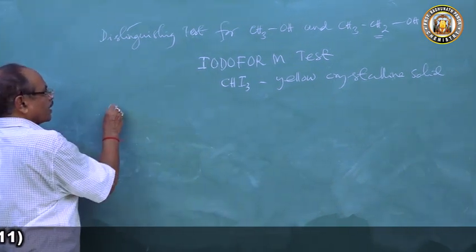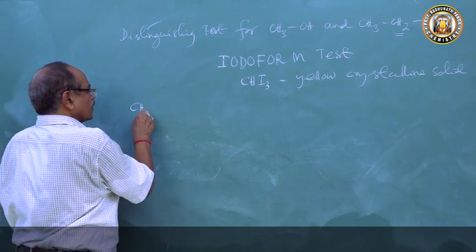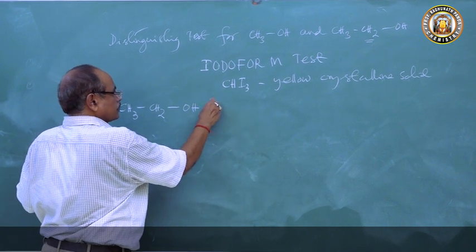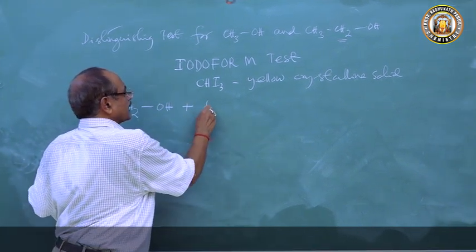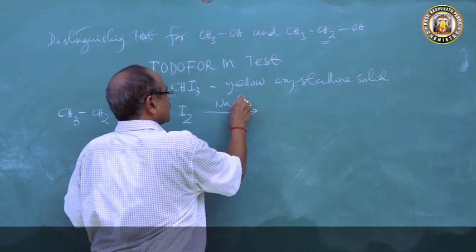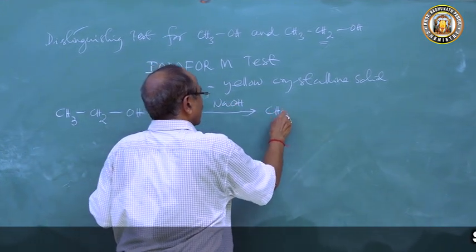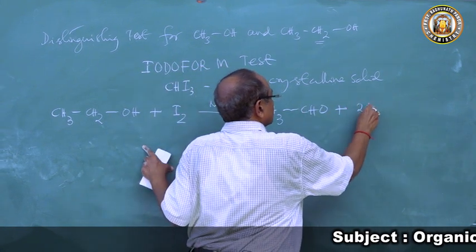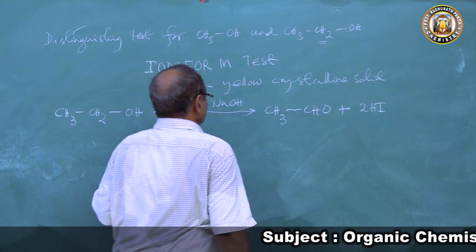Now if you take ethyl alcohol, CH3CH2OH, we treat this with iodine in presence of sodium hydroxide. This forms acetaldehyde plus hydrogen iodide.